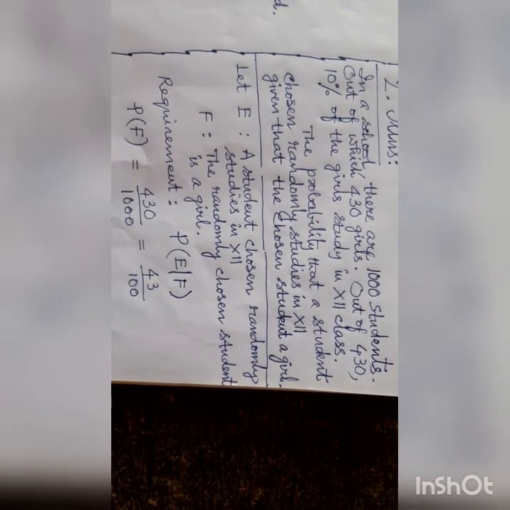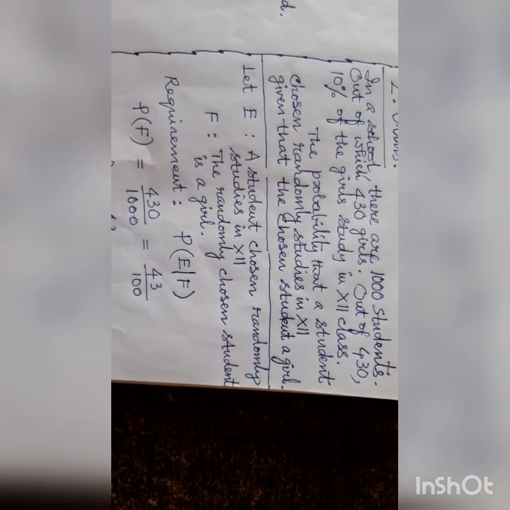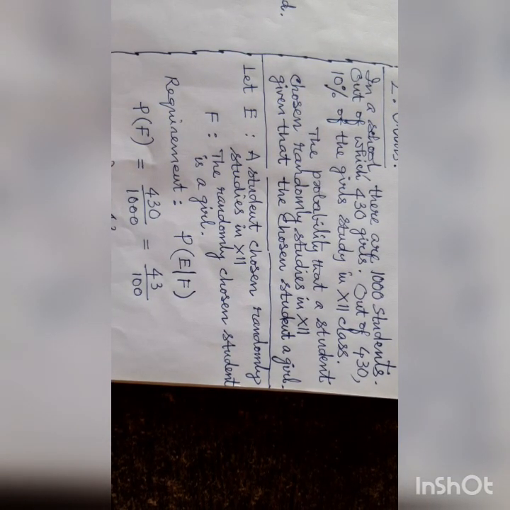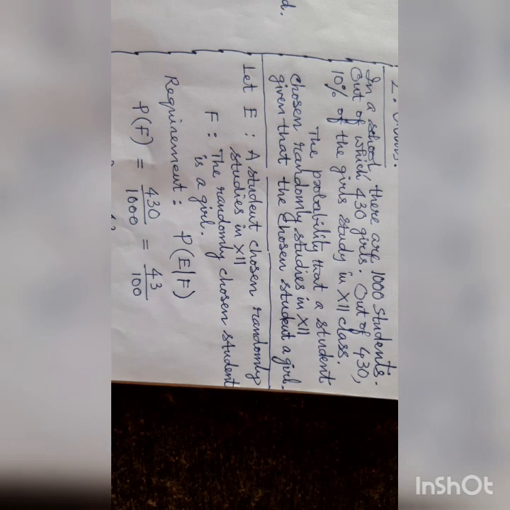Let E be the event that a student chosen randomly studies in 12th. Event F: the randomly chosen student is a girl. Requirement: P of E given F. P of F is 430 by 1000, because there are 1000 students and 430 are girls.